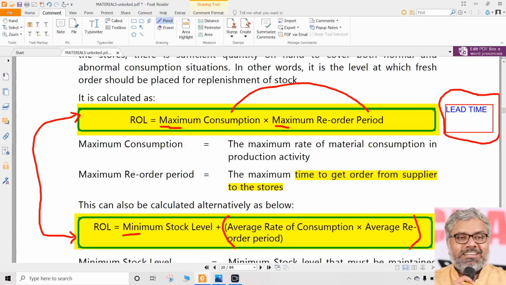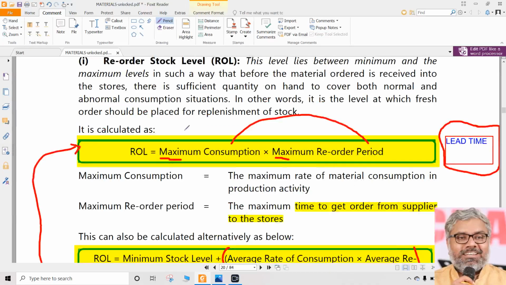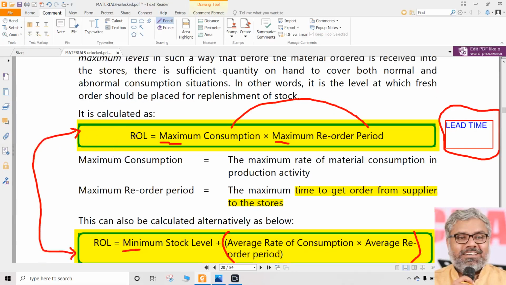If both are possible, calculate both. Nothing wrong in that. If you do one extra calculation, nobody is going to hit you for that. So don't ask such questions. What if both are there? What should we do? If both are there, you calculate both. It will take one more minute maximum, not more than that.